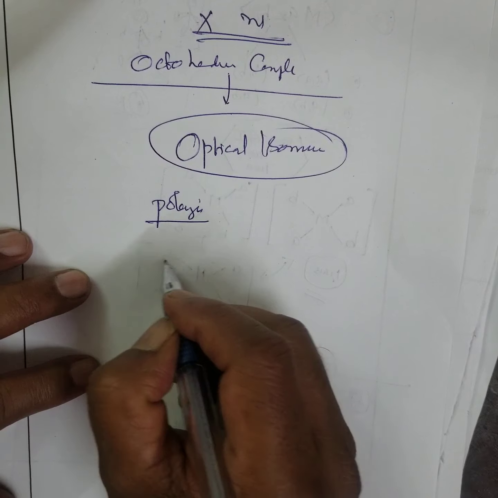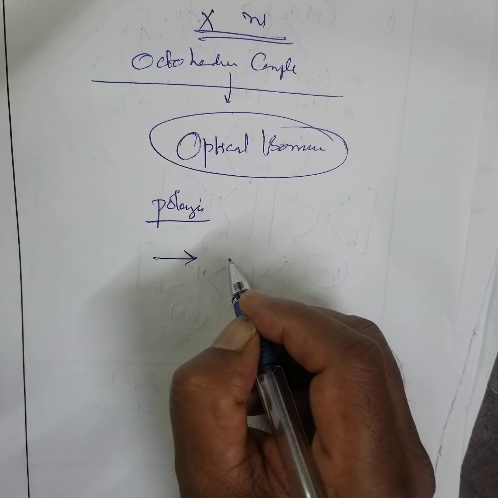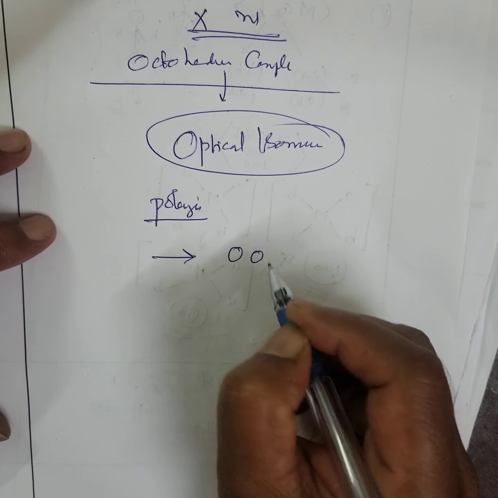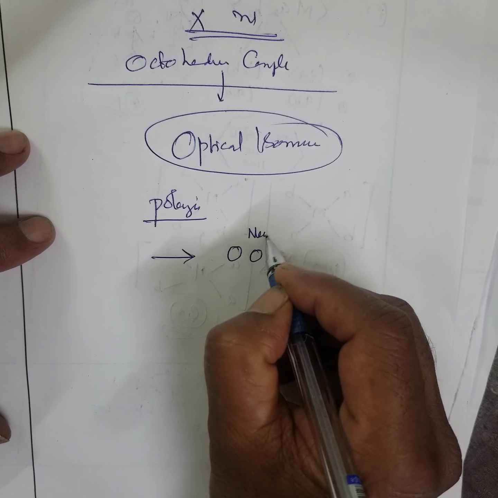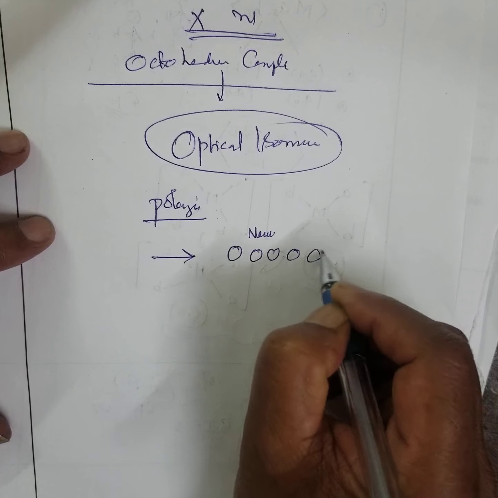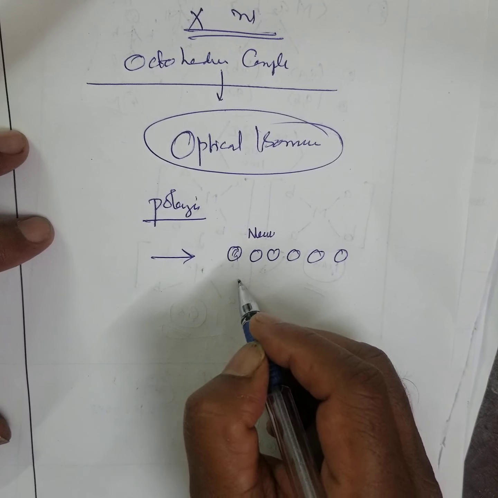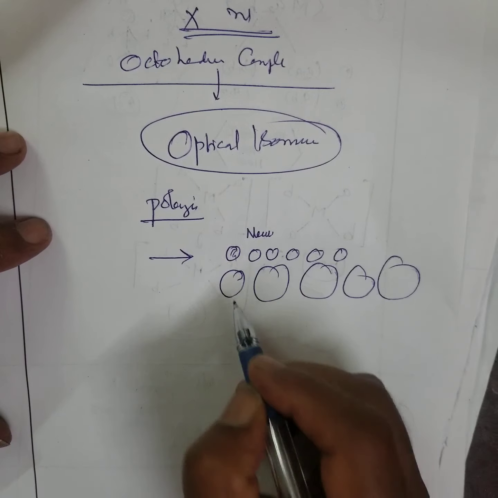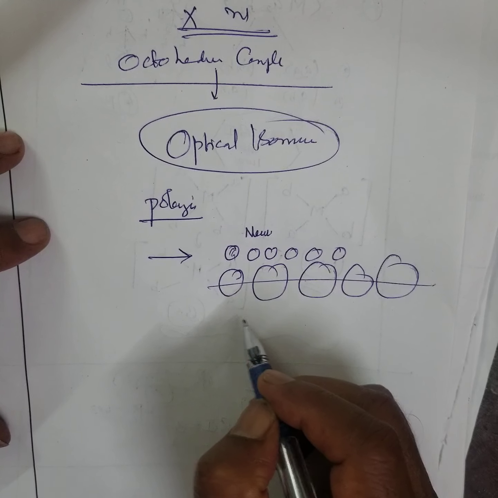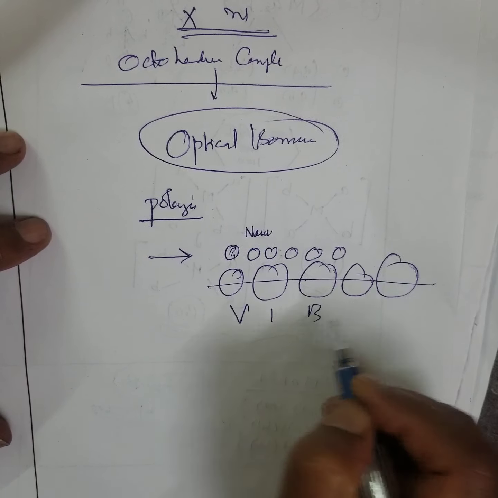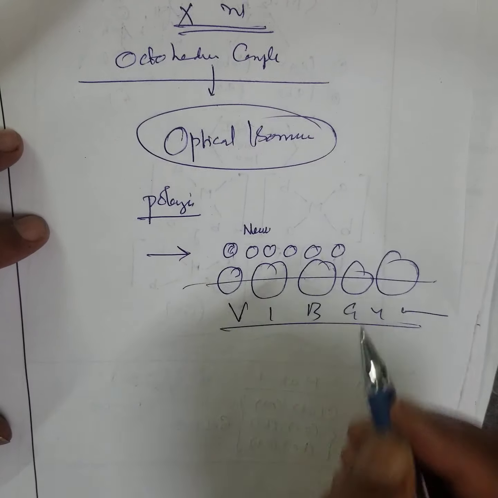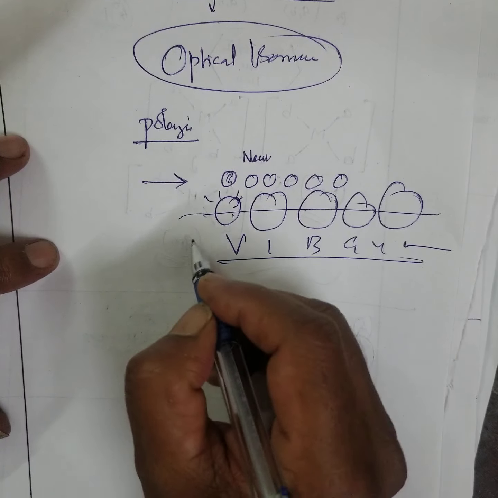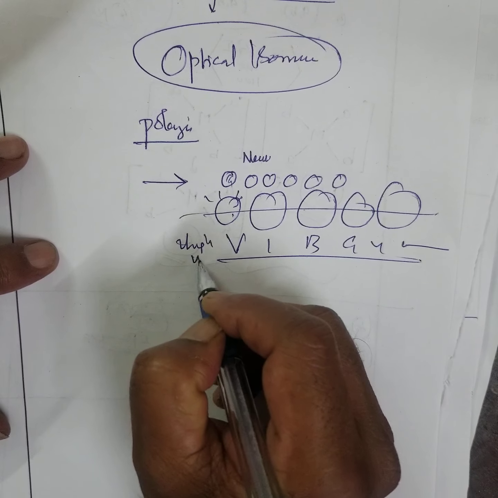See, light. What is light? According to Newton, light is made up of a lot of bullets. They are called corpuscles. Each corpuscle has a different size, and different sizes of corpuscles have different colors, A, B, G, Y, O, R and all. Different colors, right? Then they are moving with a very high velocity.